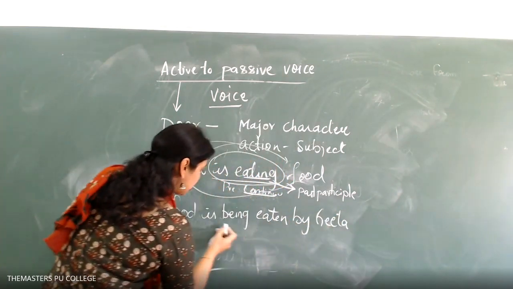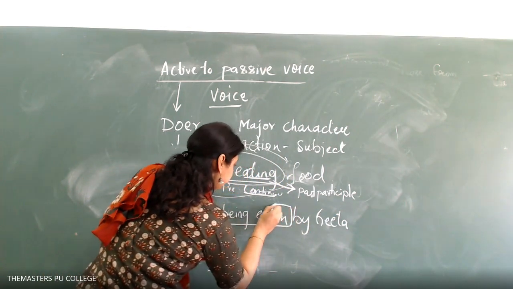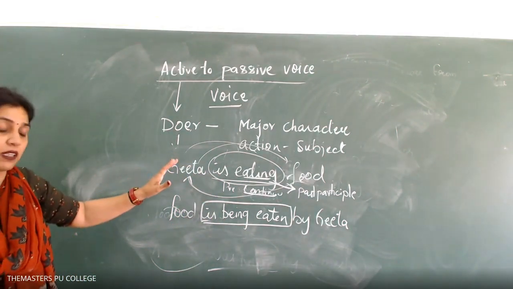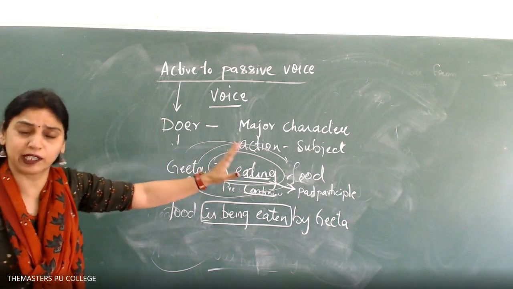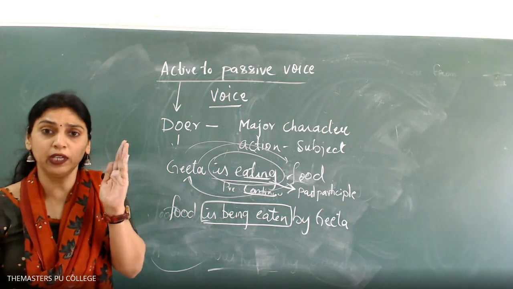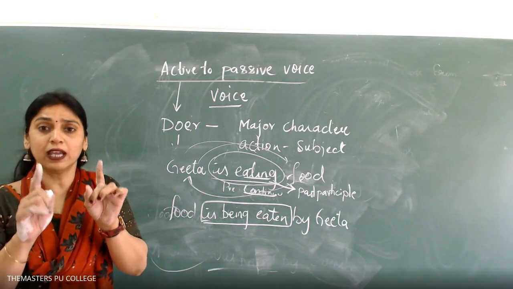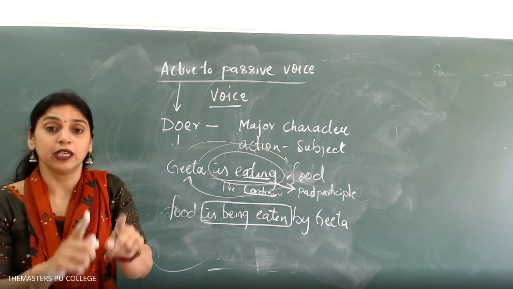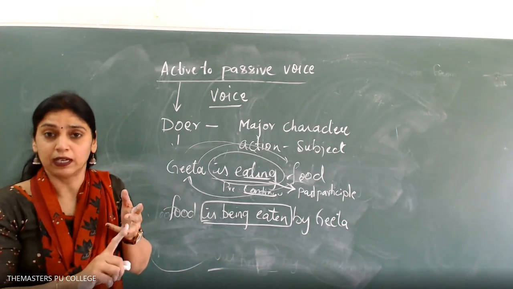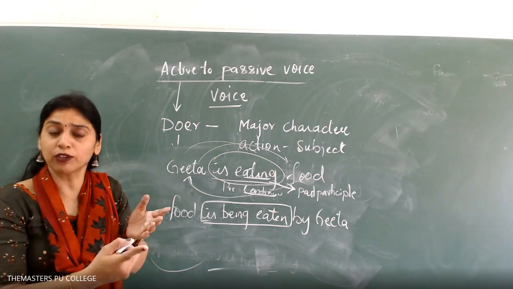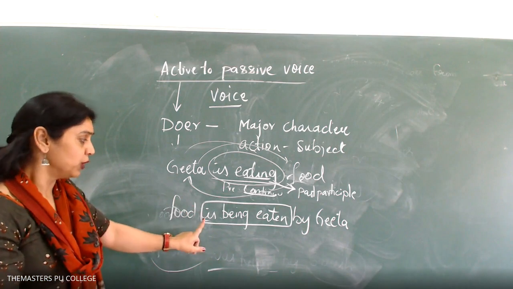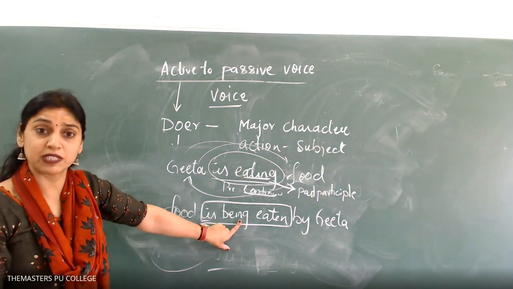In the examination, this has to be rewritten by you. Keep this in mind. They will give you the passive form. They will not give you the active form. They will never give you the active form. They will give you the passive form only. The only thing you have to remember is, I have to add two verbs to it. If the sentence is in the present form, I have to maintain is, and are if it is plural. Only what I have to do is change the past participle of the main verb. If it is a continuous form, you know, is being is always a continuous form, present continuous tense.